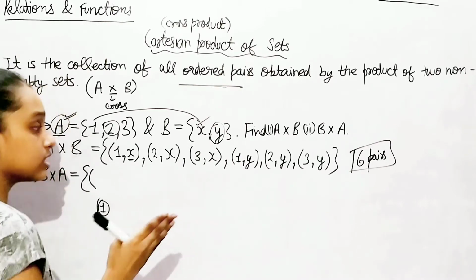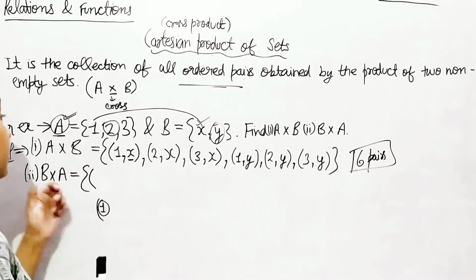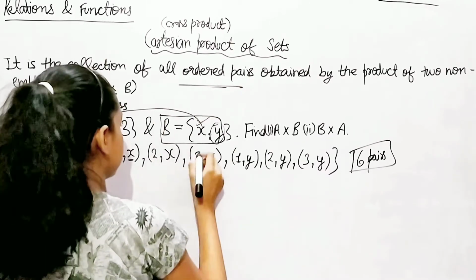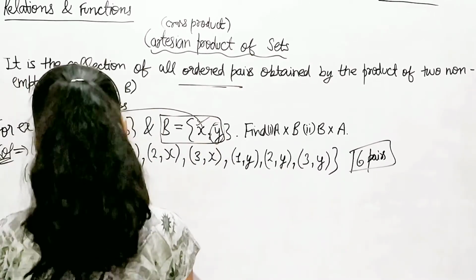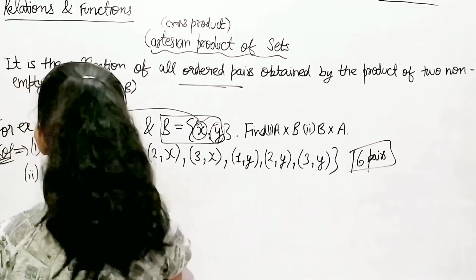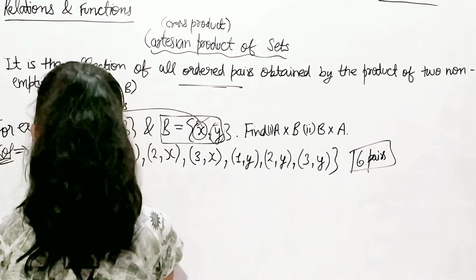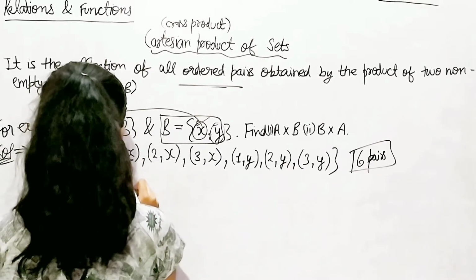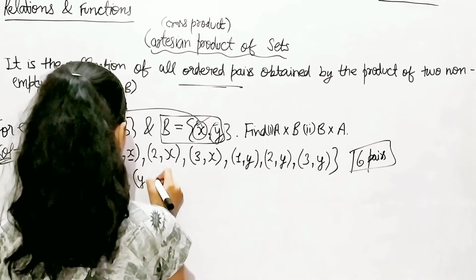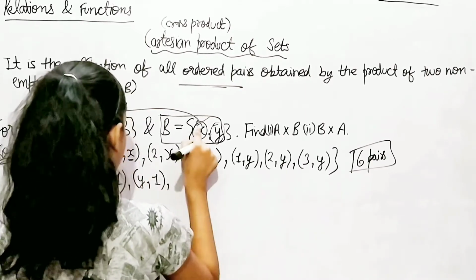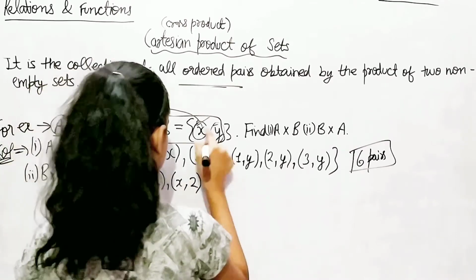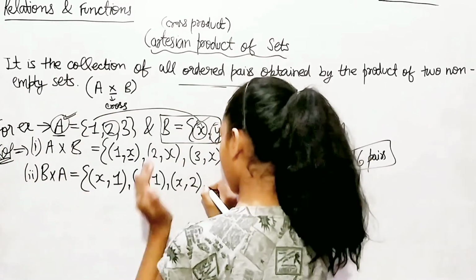Okay, so the same is going to happen with B. Now we're talking about set B. Set B is going to come first. So let's do it with the X. X, 1. Then we'll do it with the Y, with the 1: Y, 1. And then the X with 2: X comma 2.